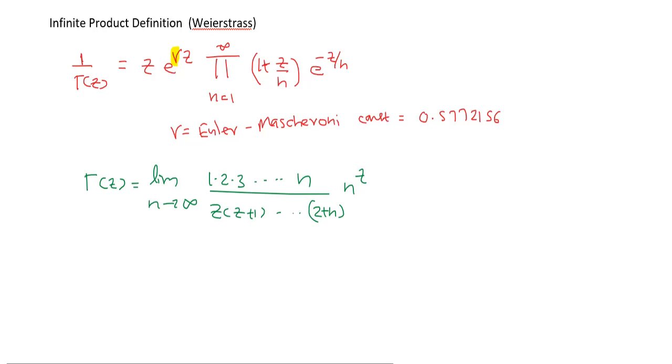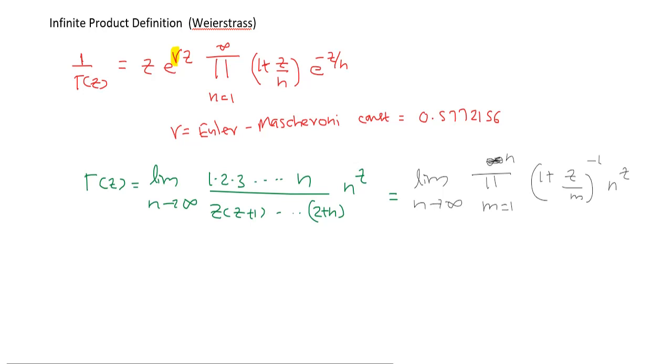Okay, now I can prove that this is equivalent to limit n tends to infinity, product m is equal to 1 to n, 1 by z, (1 plus z by m) whole raised to minus 1, n raised to z.